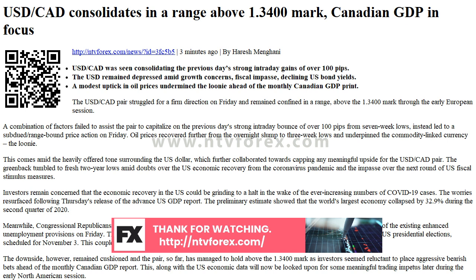Levels. Previous daily high: 1.346. Previous daily low: 1.3334. Previous weekly high: 1.36. Previous weekly low: 1.3352. Previous monthly high: 1.3802. Previous monthly low: 1.3316.